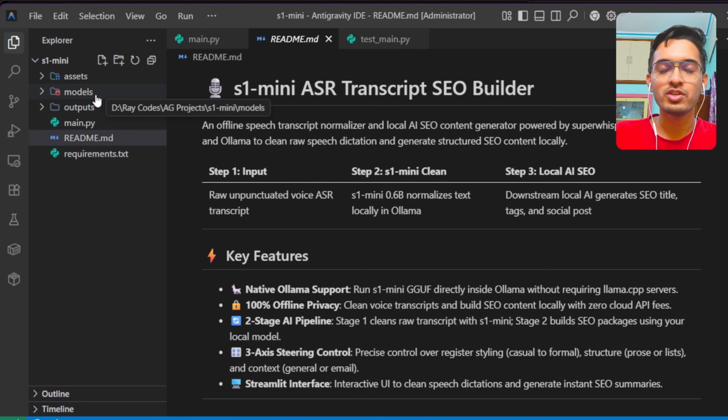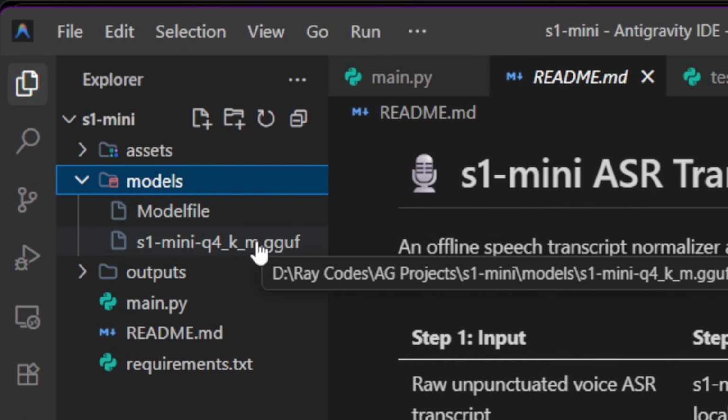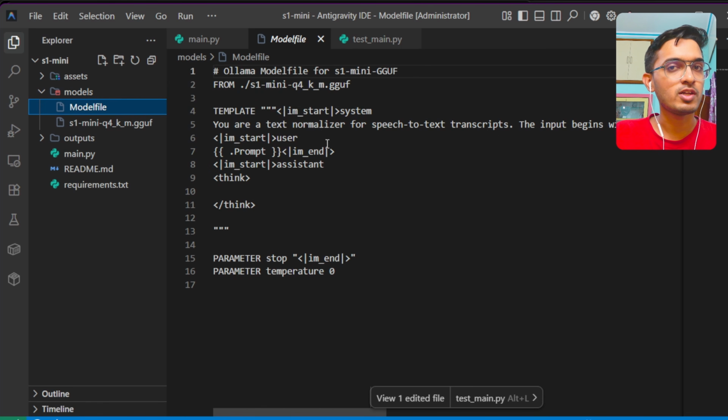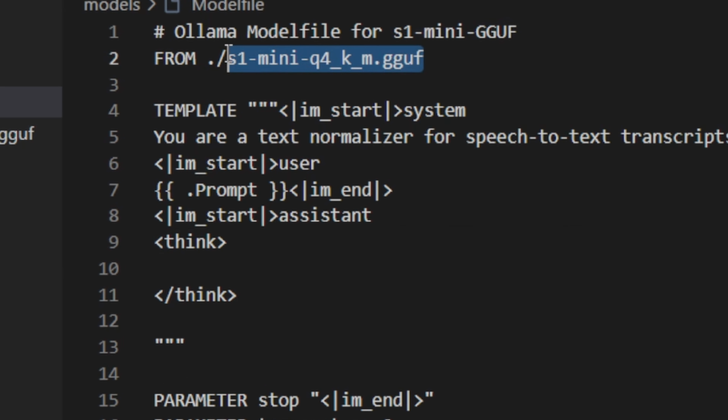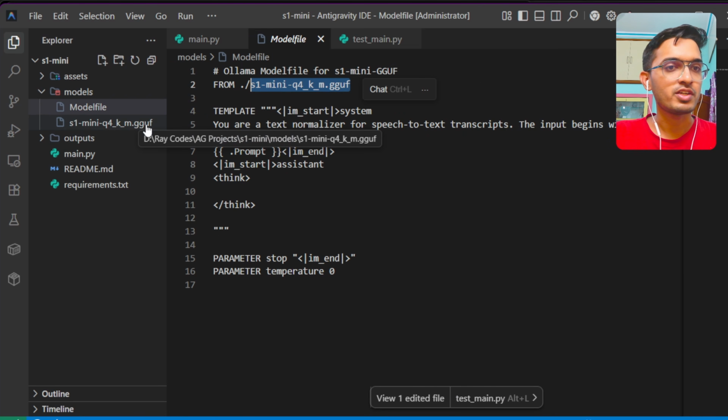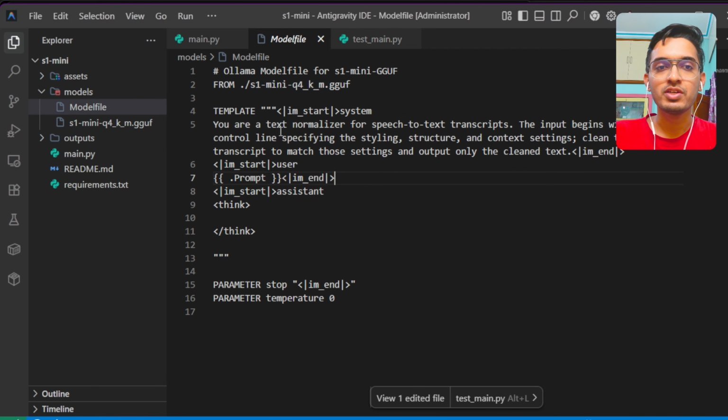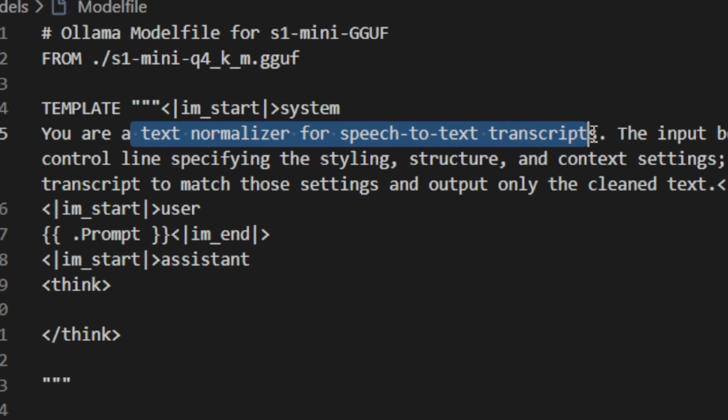Now the model is downloaded, and I have kept it in this model subfolder, and also a custom model file which will help me to register that GGUF file into the Ollama directory. So the base model I'm taking as the 4-bit quantization GGUF file that I have kept here, and I have added the chat template that you are a text normalizer for speech-to-text transcripts.